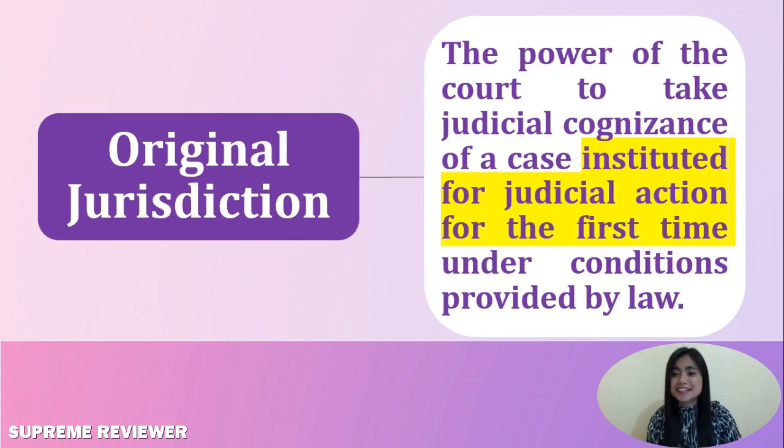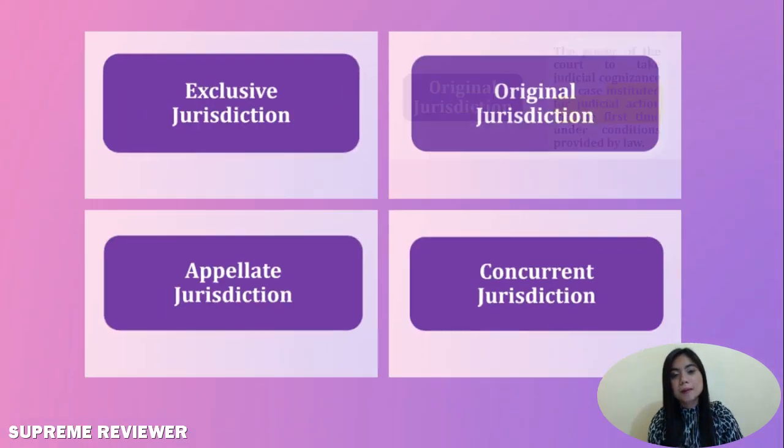The Court of Appeals has original jurisdiction over petition for certiorari cases. Also, the Supreme Court has original jurisdiction over petition for certiorari cases. In other words, a petition for certiorari case may be instituted before the Supreme Court or the Court of Appeals or the Regional Trial Court for the first time.